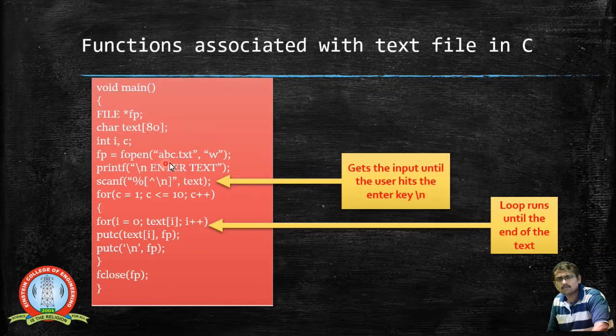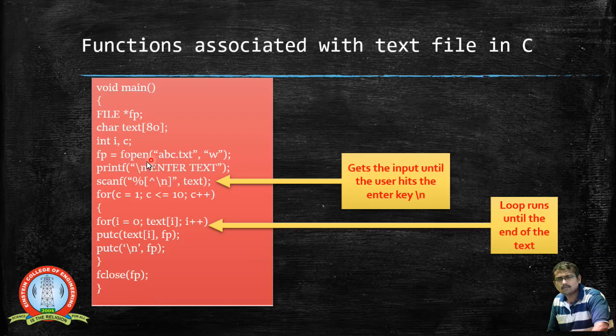The file name I am giving here is abc.txt. That is the file name. If you want to specify the location, you can also specify the location. So this file location is given over here, and we are specifying the mode of the file. I am giving it as write mode.